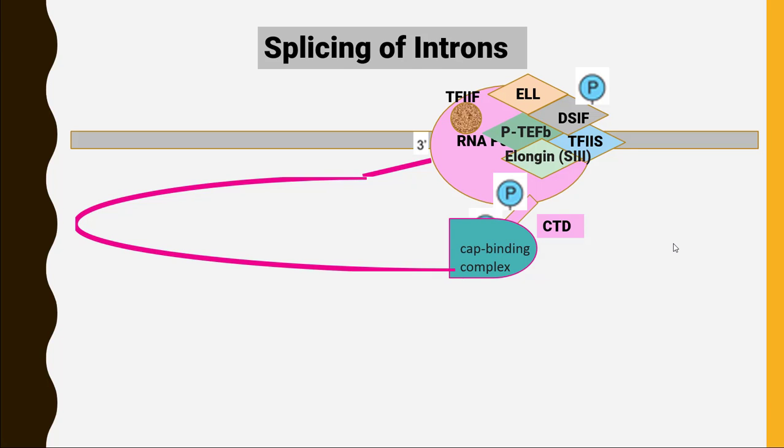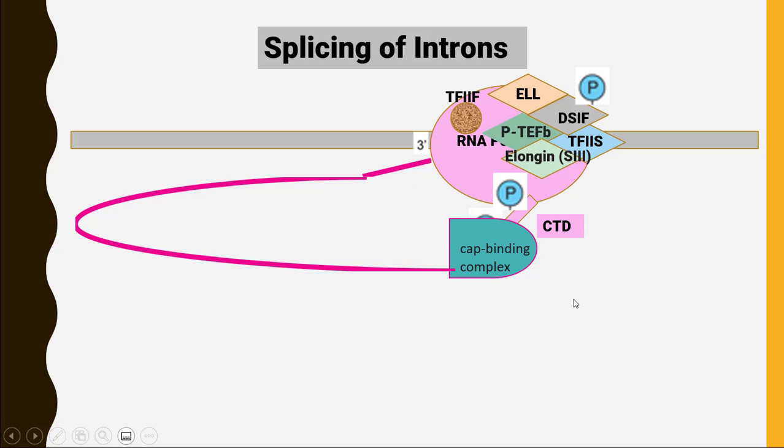The second type of modification is the spliceosome. So splicing of intron will occur during the stage of elongation. Here you can see that we are almost going to enter the termination stage, and we have a fairly big messenger RNA still attached to cap binding complex with the CTD tail here.